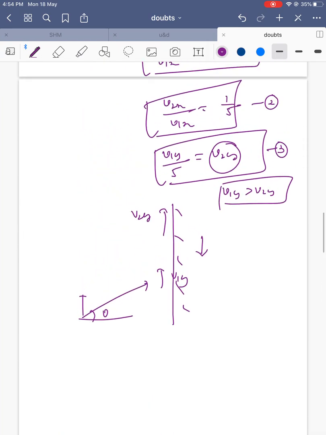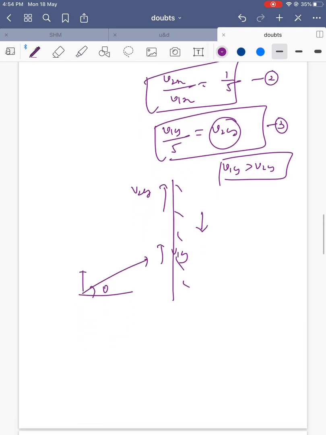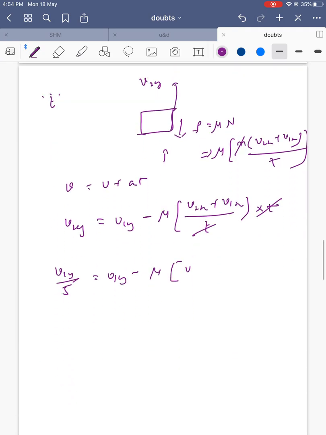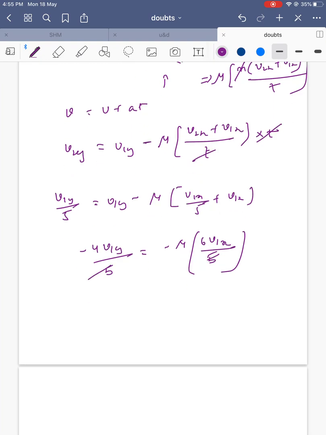We have one more relation, v2x is equal to v1x by 5, so it will be v1x by 5 plus v1x. Then it goes to the other side, minus 4 v1y by 5 is equal to minus mu times 6 v1x by 5.